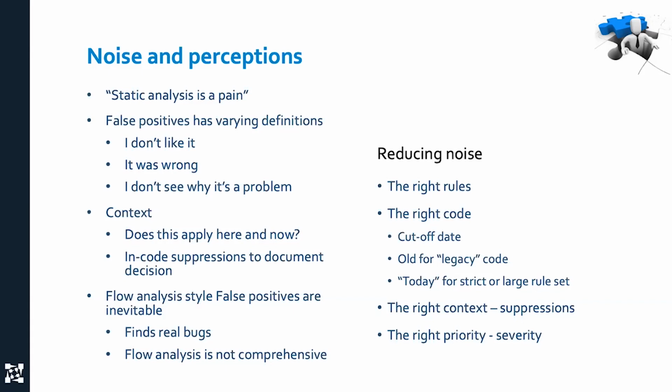Or maybe you say that code before September 1st gets only critical checkers, and only 30 of the checkers. So there's a lot of different ways to get it.